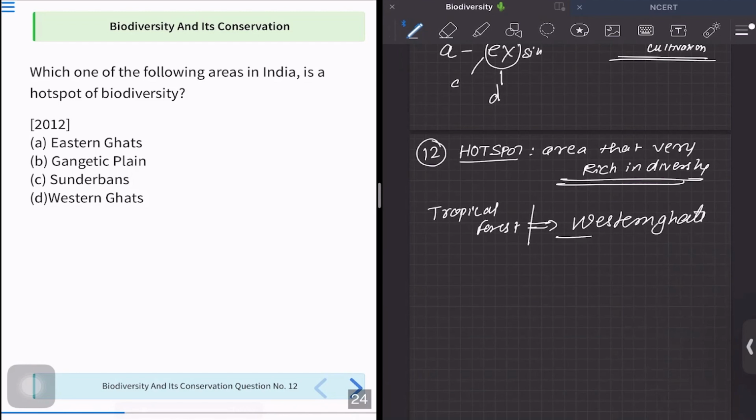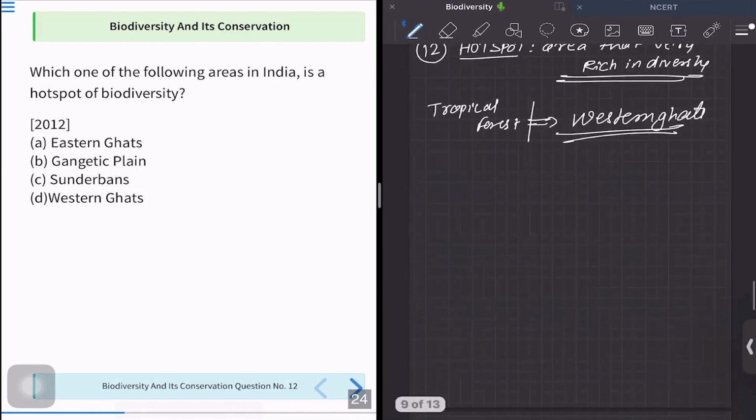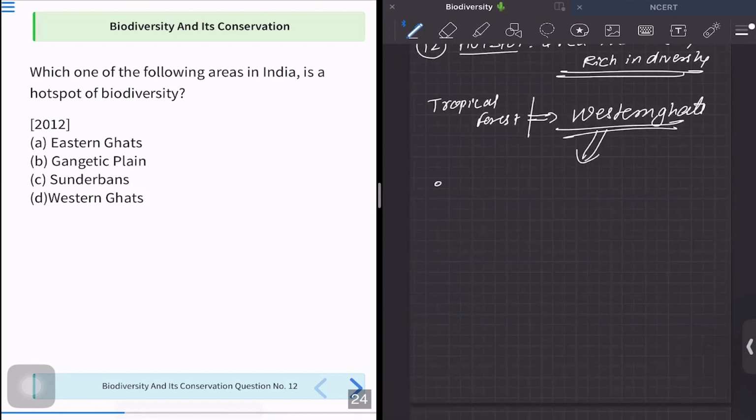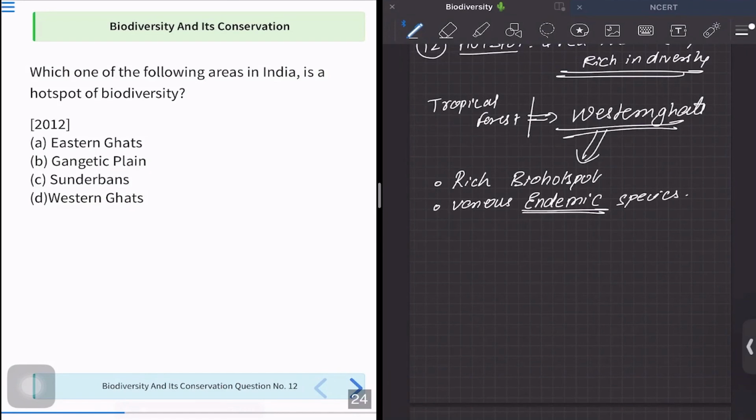So the Western Ghats is a very rich biodiversity hotspot and it has various endemic species. We have also discussed what endemic species are, correct? So mark option D as the correct answer.